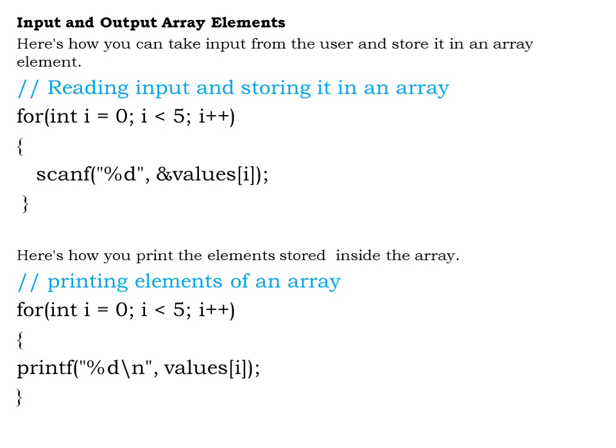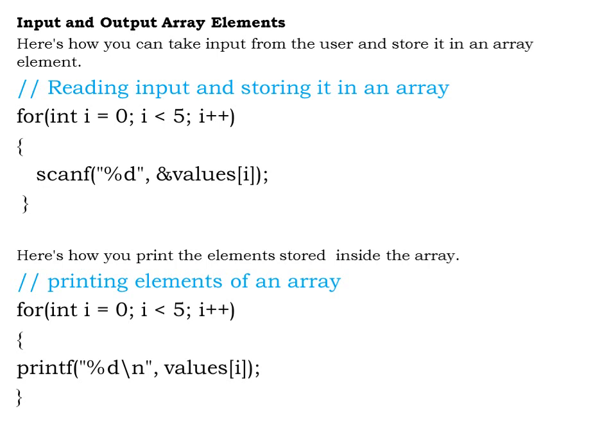i less than 5 is the condition I have specified, and i plus plus is the increment value. So inside this for loop I have a scanf statement which is going to read the value and store it at the location that is specified by i. In this case the value of i is 0. So when this statement gets executed for the first time, the value of i is 0. So the first element will be stored at &a[0], that is at the index location 0.